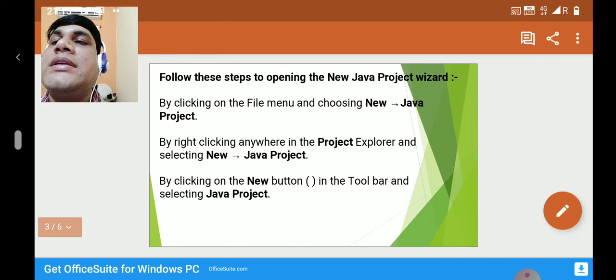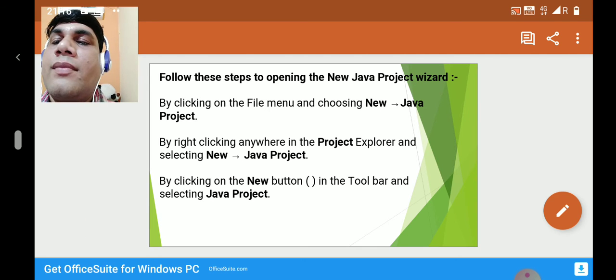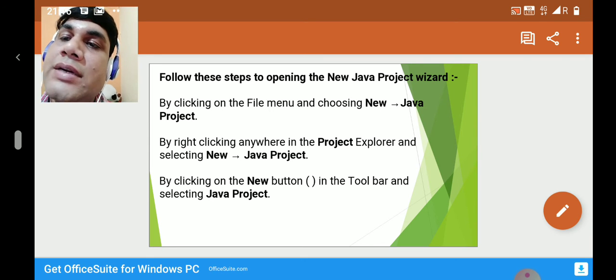Now we will discuss the next topic, how we can start a project in Java. So now we will discuss the steps to start a Java project. You have to follow these steps to open the new Java project wizard. The first method you can use is to click on the File menu, choose New, and after that click on Java Project. Otherwise you can use the other option: click anywhere in the project explorer and select New, and after that click on Java Project.